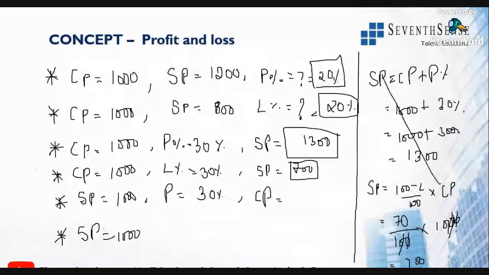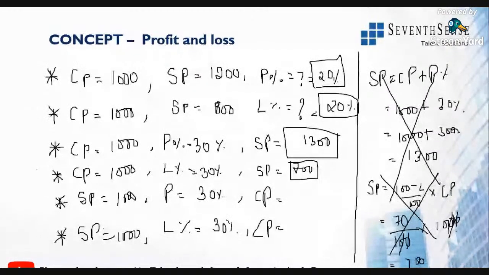Don't use this formula. You use it when profit percentage is given. They're asking for the cost price formula, so apply the cost price formula. Loss percentage is 30%. What is the cost price? If you understand these 6 types of questions, you can easily get to know which formula to apply when.